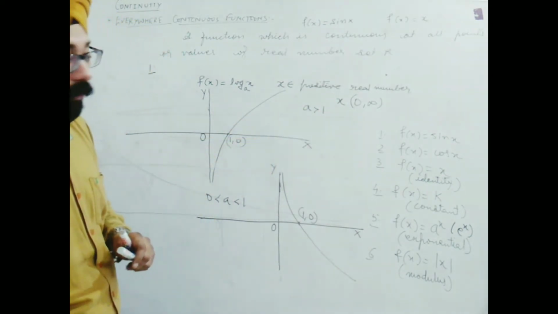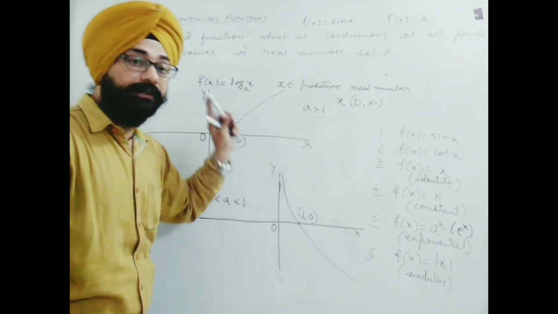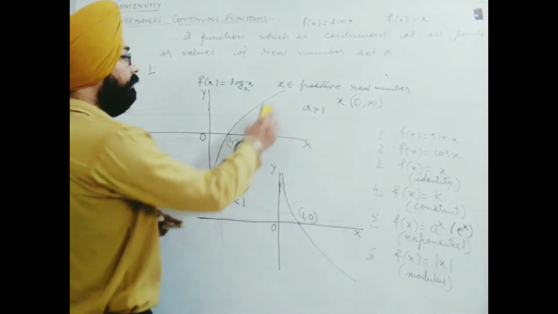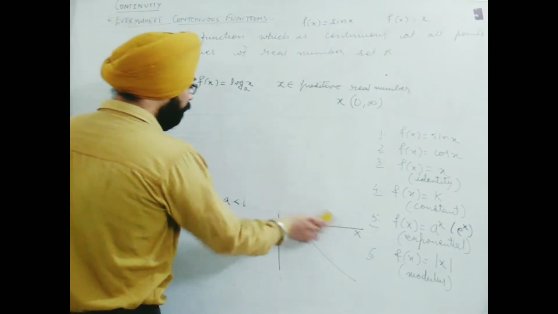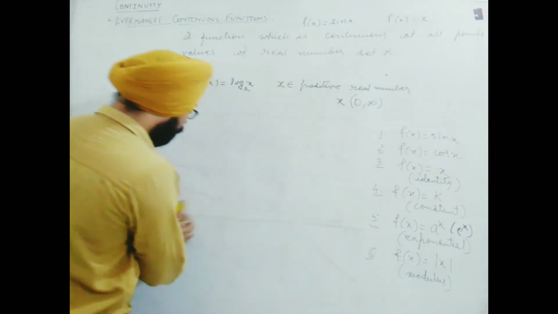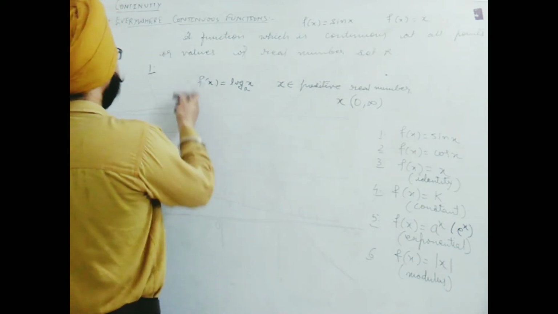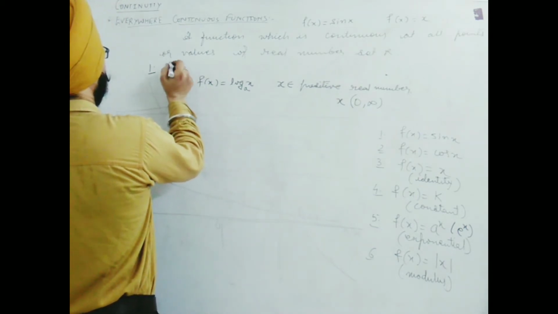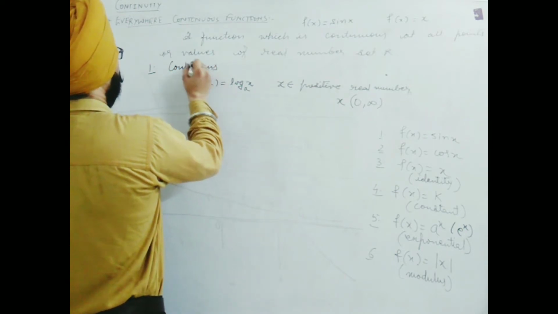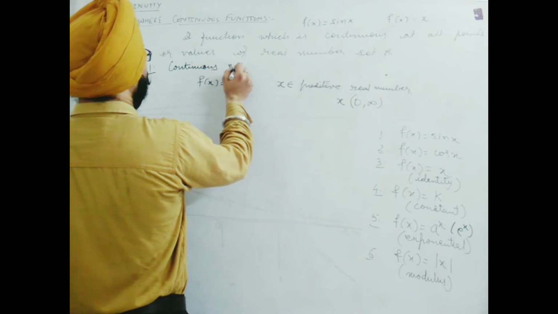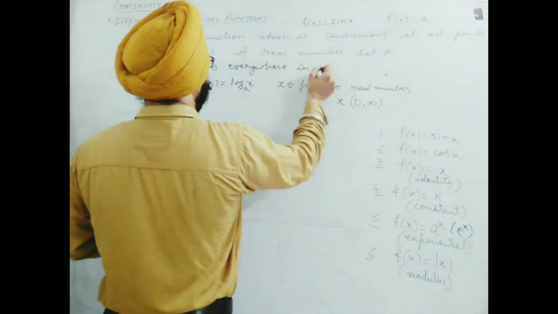These functions are a different category. This was an everywhere continuous function, but this function is continuous in its domain only. So what other functions are given which are continuous in domain? Let me tell you. That's why we see them in a different manner. It is continuous everywhere in its domain.